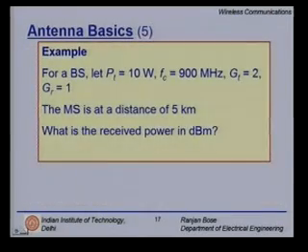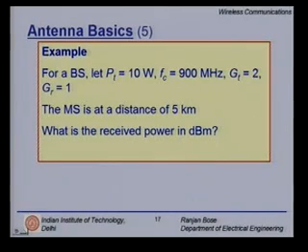So let us look at an example. Let us consider a base station, but this time the base station has a transmit power of 10 watts, pretty large, because the base station is on all the time. So if you are going to do a good design, you must ensure that the base station power is as low as possible but should provide enough coverage. The transmission frequency Fc is 900 megahertz again. This time the gain of the transmitter at the base station is 2.